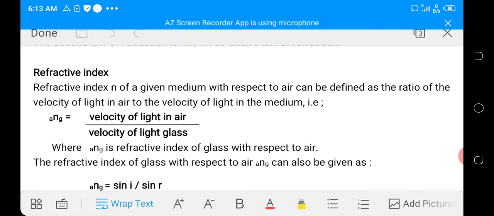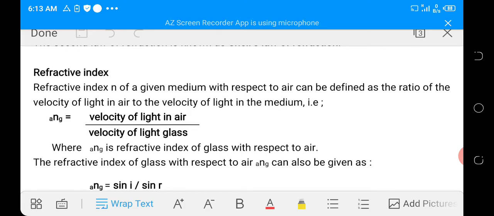pass from air to the medium, and it is obtained by calculating the velocity of light in air divided by the velocity of light in the medium.